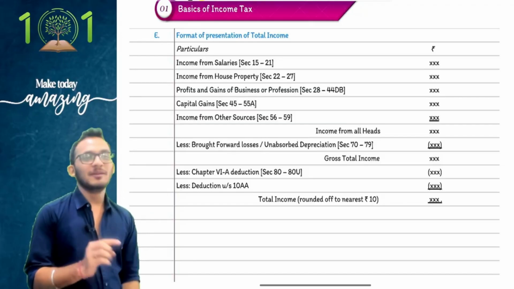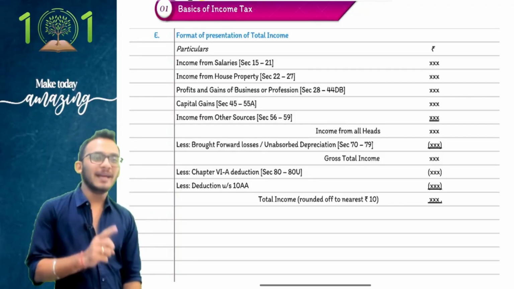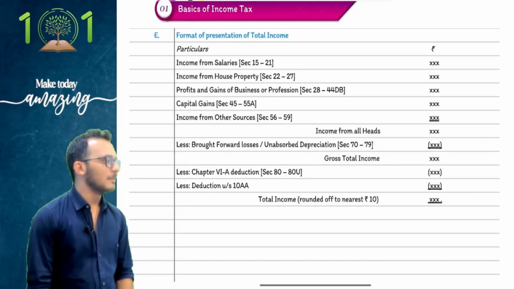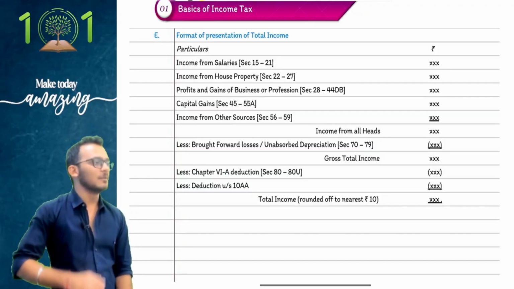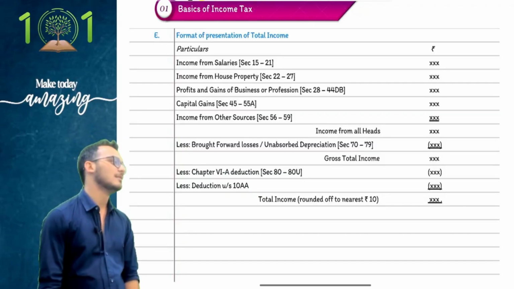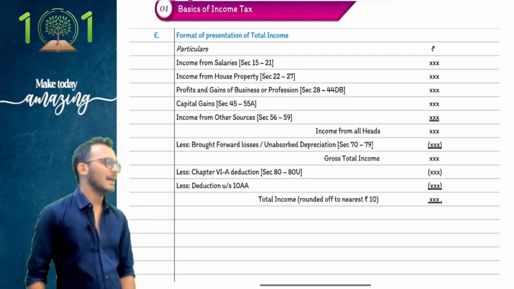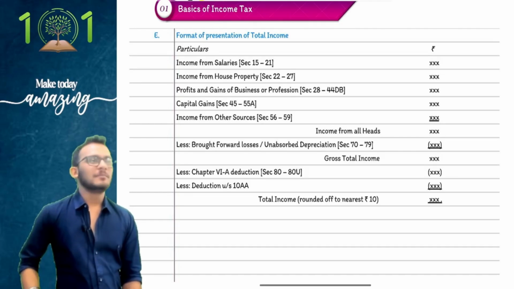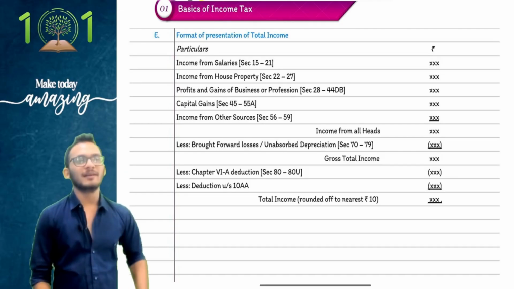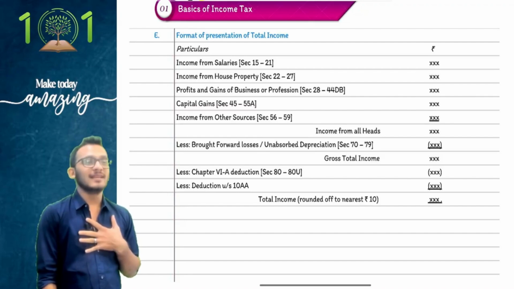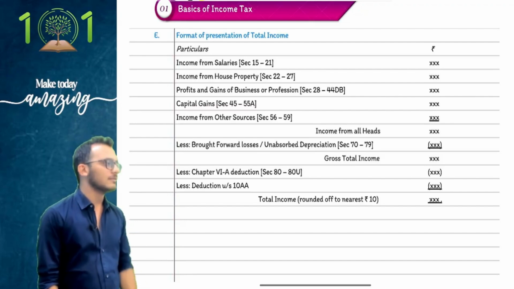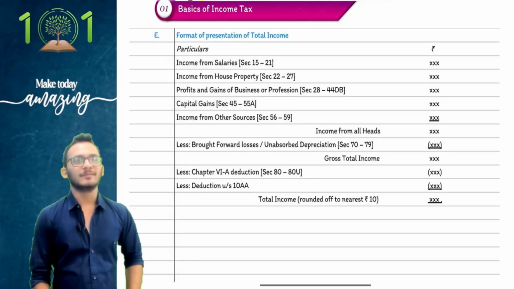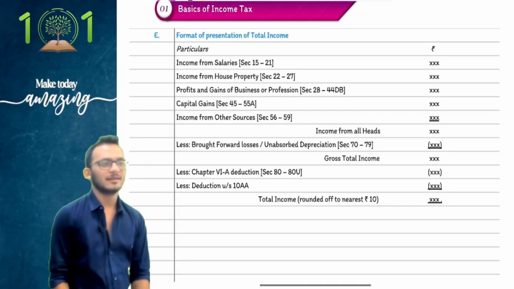For a salary to be given to you, there should be an employer-employee relationship. People, for the partner, who's the employer? I am the employer. I am the employee. I'm working for myself. Can you be under salaries then? No, you can't. As a business person, I am investing in the firm because I want to earn profits, which means my intention while investing in the firm itself is to make profits. Taxable under PGBP.